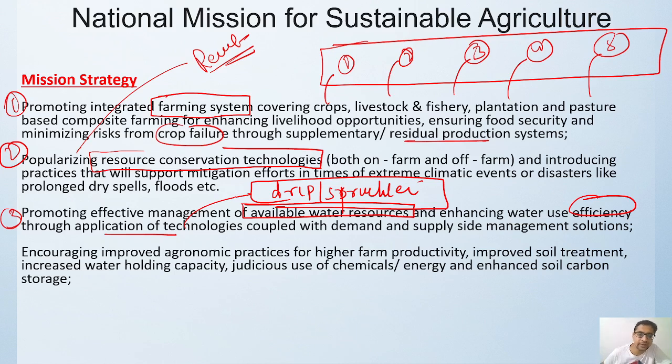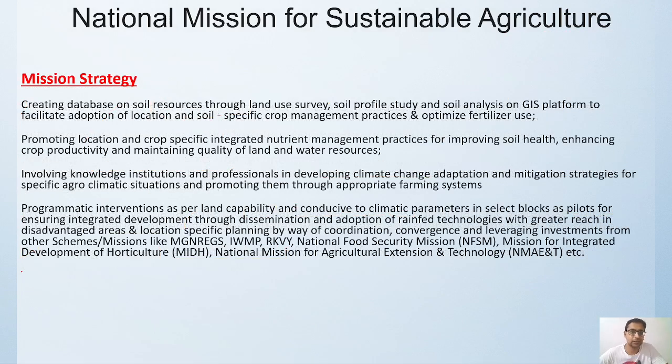Okay, then focus on agroeconomic practices. What are these agroeconomic practices? How we can increase the farm productivity by utilizing various natural input tools. How we can improve our soil. How you can retain the water. How we can increase the water retention capacity of the soil. How we can reduce the use of chemicals and energy, and how we can enhance the soil carbon storage. Okay, so this is another strategy that we are going to follow under the National Mission for Sustainable Agriculture.